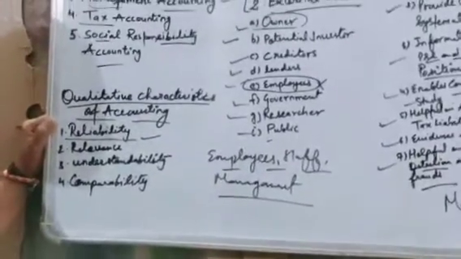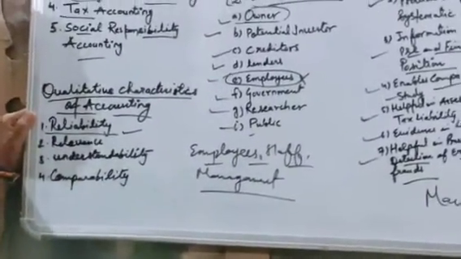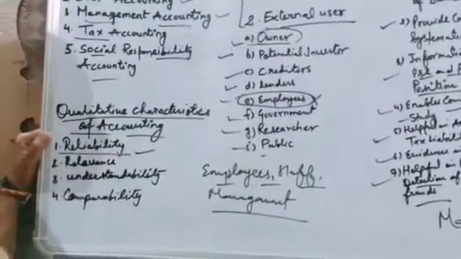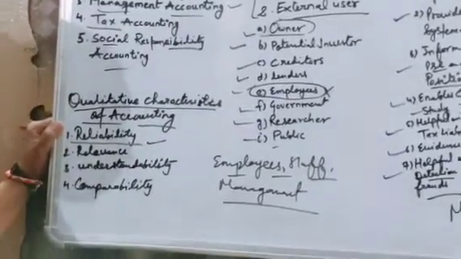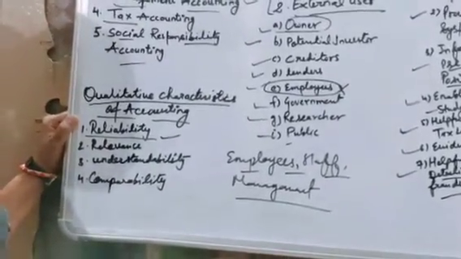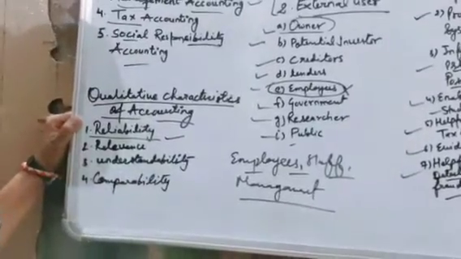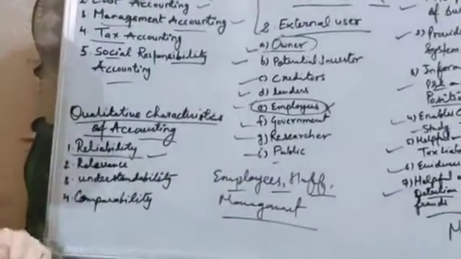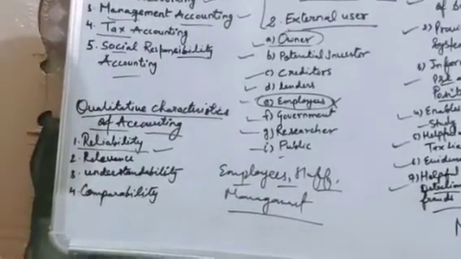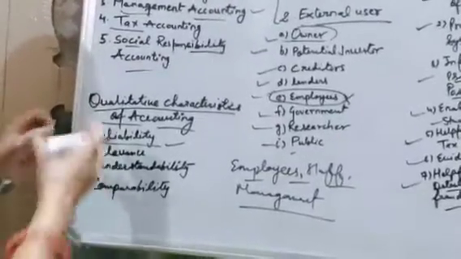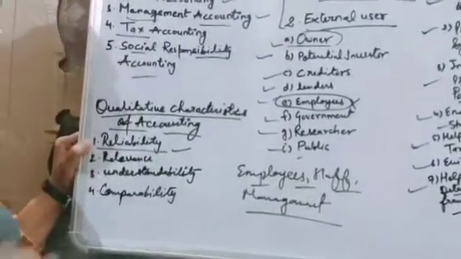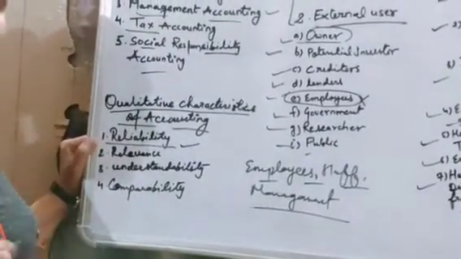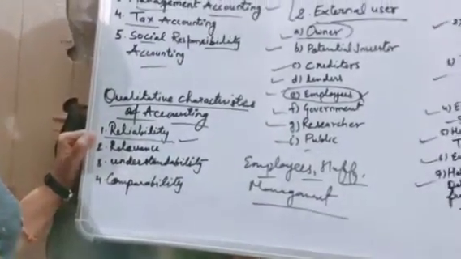In what ways should it be reliable? You should have some evidence, some material behind it. If you are recording something, it is based on some facts and evidence. For example, if you are submitting your fees in school, what is the evidence of submitting that fee? The evidence is given in the slip, the fee slip they have given to you. In the same way in accounting, whatever you have recorded should be based on evidence. Nothing will be recorded on a verbal basis.